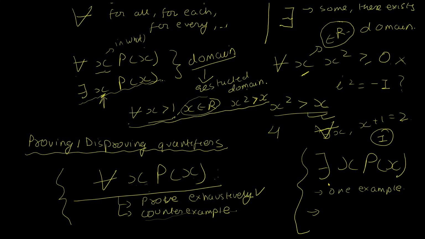And what does it take to disprove this? Because the argument here is that P(x) is true for at least one x, in order to prove it wrong, you'll have to prove that it is wrong for all of them. So you'll have to disprove exhaustively. So exhaustively just means for all of them.